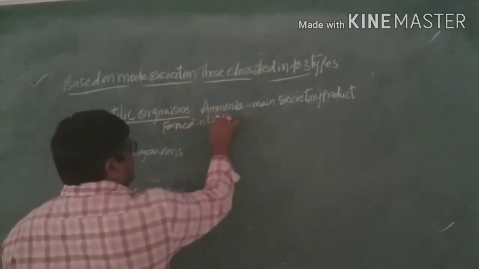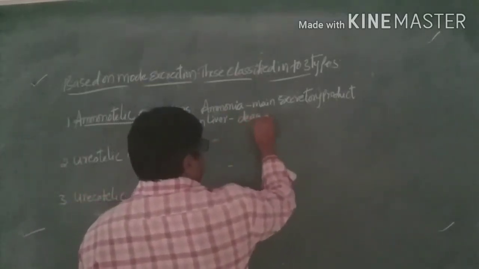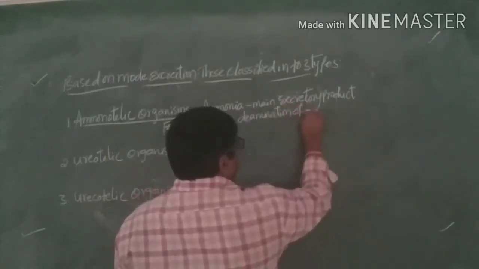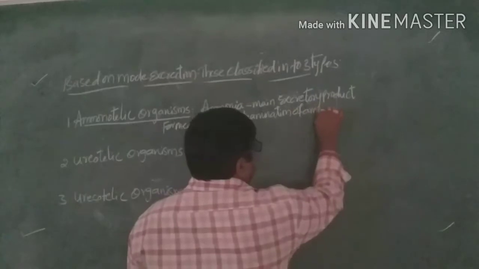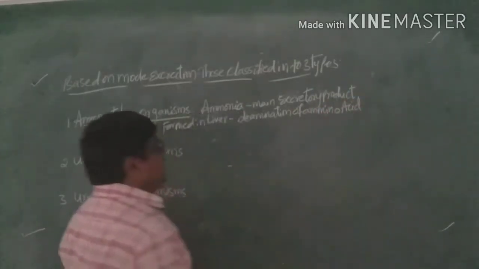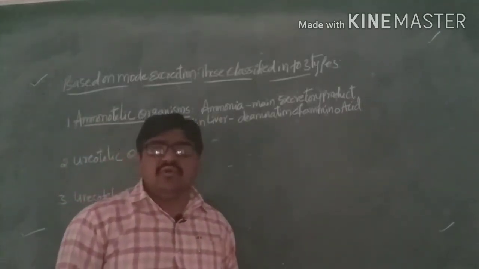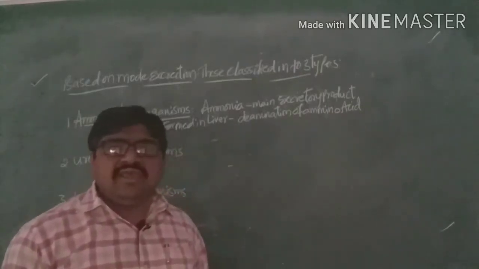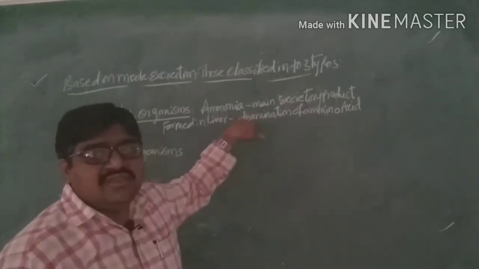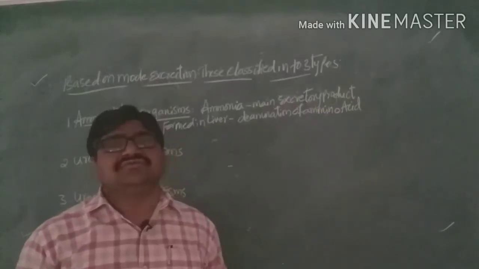Deamination means removing the amino group from an amino acid. Due to this, ammonia is formed in the liver.